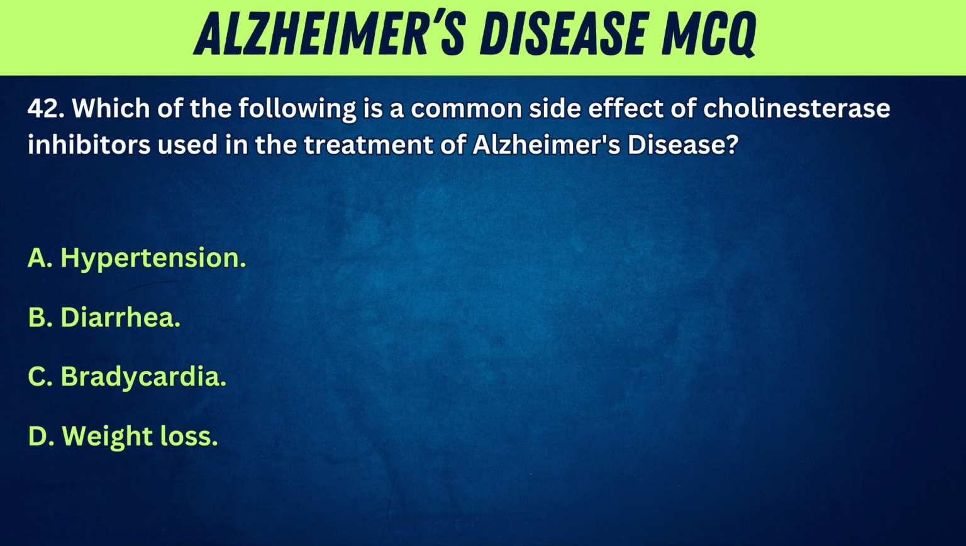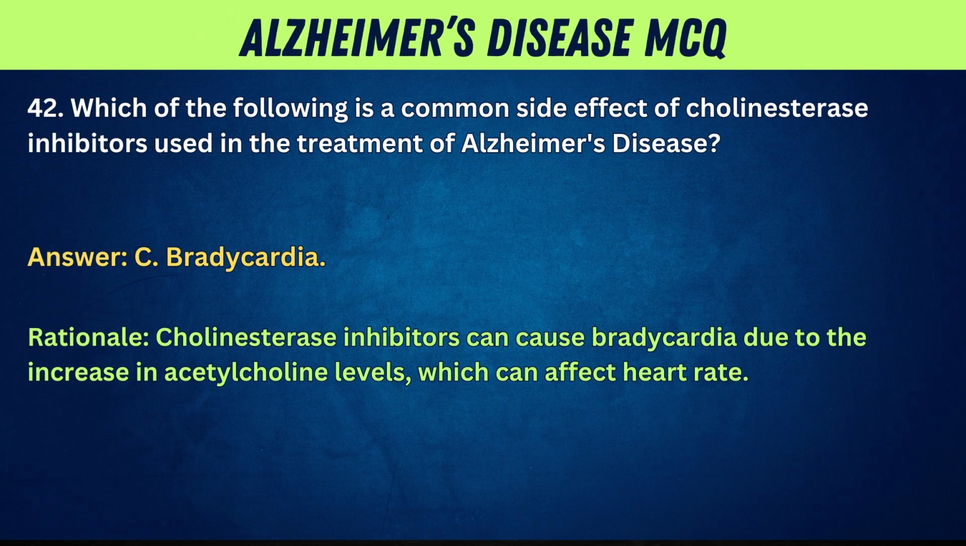42. Which of the following is a common side effect of cholinesterase inhibitors used in the treatment of Alzheimer's disease? A. Hypertension. B. Diarrhea. C. Bradycardia. D. Weight loss. Answer: C. Bradycardia. Rationale: Cholinesterase inhibitors can cause bradycardia due to the increase in acetylcholine levels, which can affect heart rate.